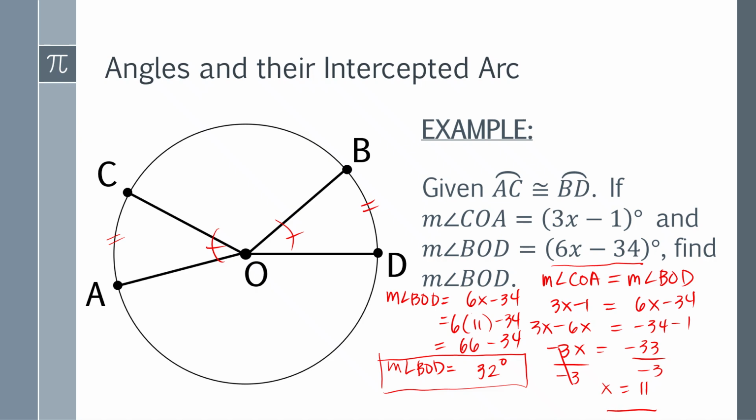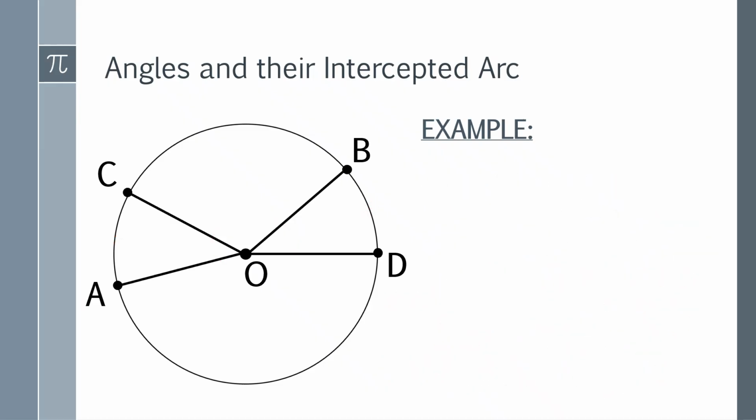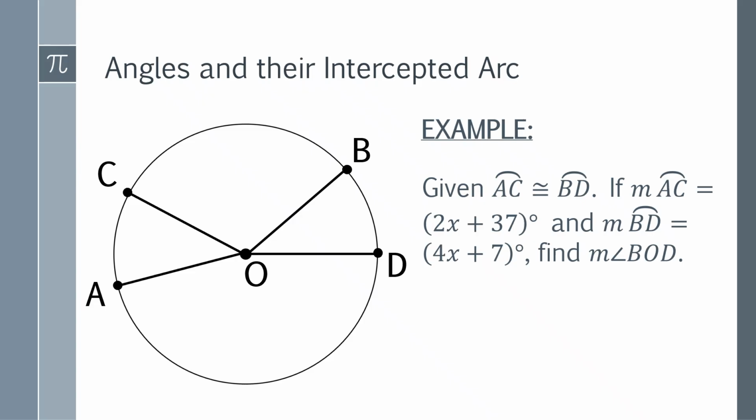Did you get this? If you get it, then let's have our next example. Given arc AC is congruent to arc BD again. If the measure of arc AC is 2x plus 37 and the measure of arc BD is 4x plus 7, find the measure of angle BOD.